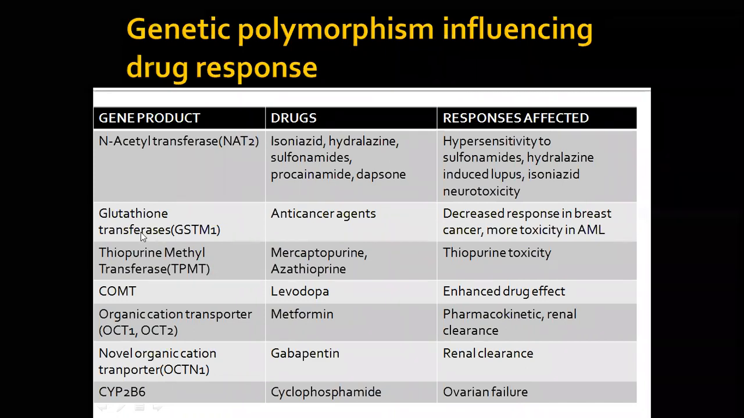Okay, so here glutathione transferases, if deficient in case of anti-cancer drugs, what can happen is decreased response in breast cancer. All these things can happen. See, this is a very important example.